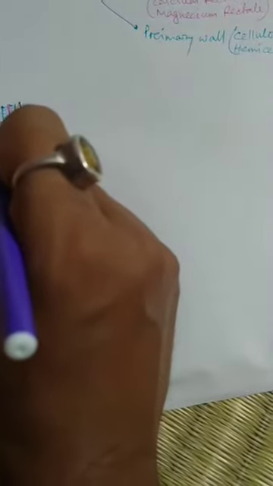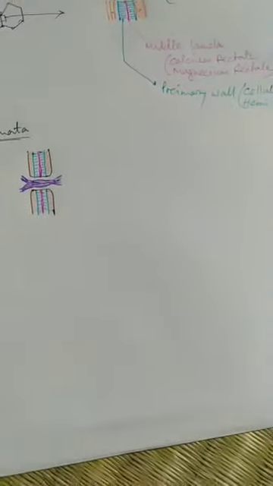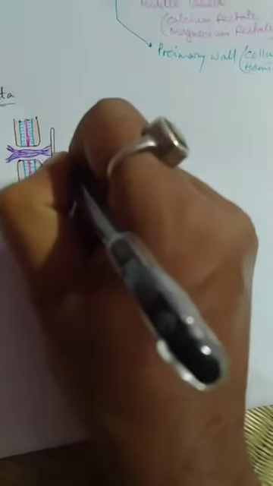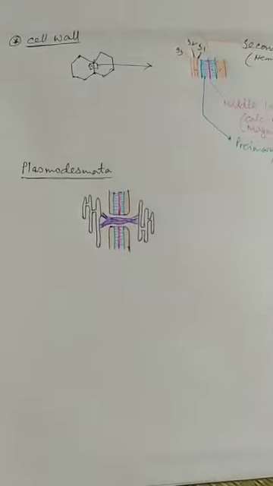Desmotubules are elongated through the plasmodesmata, which connects with the ER, which means endoplasmic reticulum, of the successive cells. For that, the plasmodesmata makes the connection between two protoplasts.